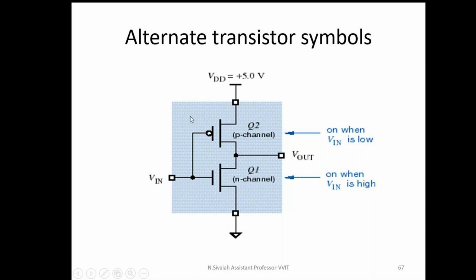Similarly, if I implement the inverter with only PMOS and the input is logic 0, both the PMOS transistors are on, and so a short circuit is provided between VDD and the ground. That's why in case of PMOS also, if the input is logic 0, current flows from VDD to ground. Current flowing means what? Power dissipation is more. So I'm going to conclude this point: the CMOS inverter has low power dissipation, whether the input is logic 0 or logic 1, when compared to NMOS technology and PMOS technology.